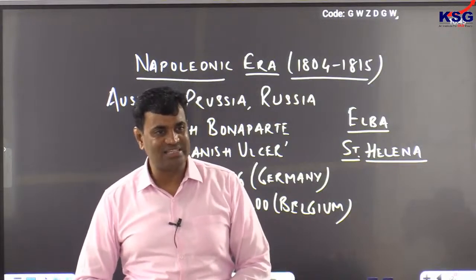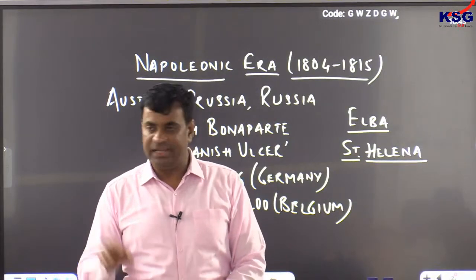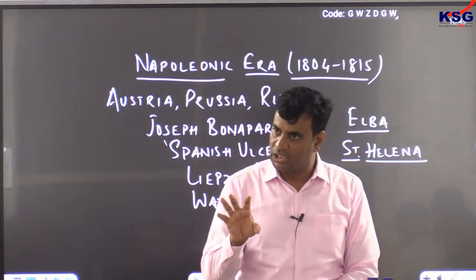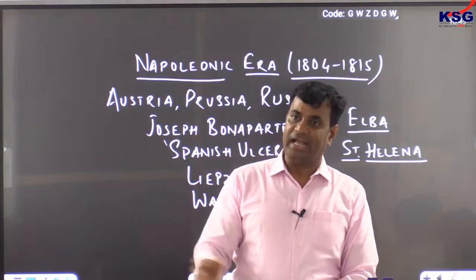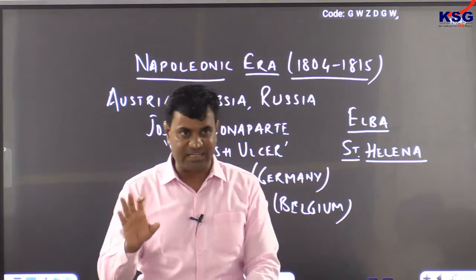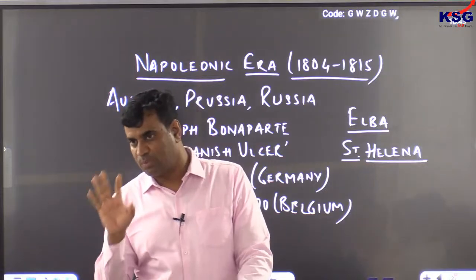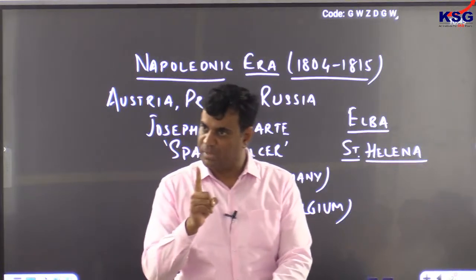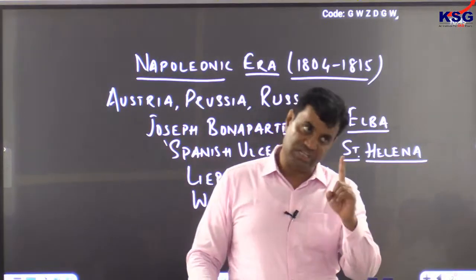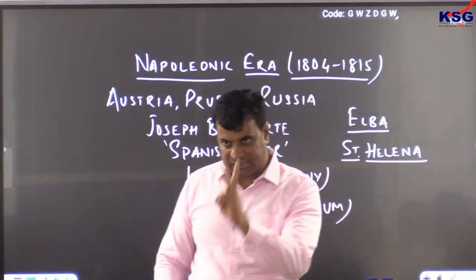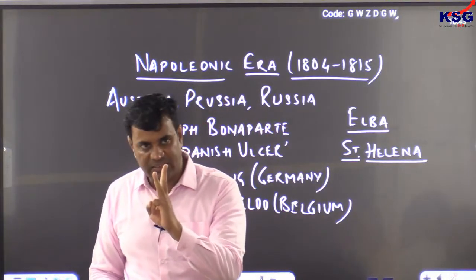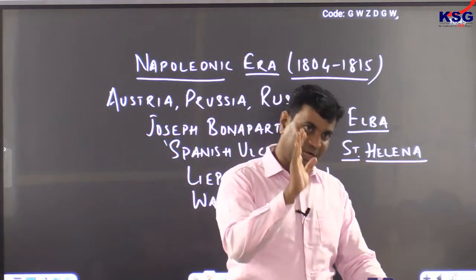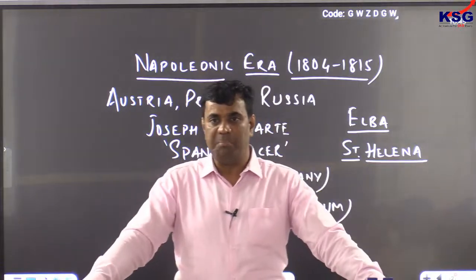And this Vienna Conference was largely dominated by a Vienna or Austrian minister. This minister was Metternich. He dominated European scene thereafter from 1815 till his death in the year 1848. And from 1848, Europe was dominated by third personality, and this personality was Otto von Bismarck. So 19th century Europe is marked by three great personalities. Initially it was Napoleon Bonaparte, then it was Metternich, and lastly it was Bismarck in Germany. And that too in succession. So Napoleon was followed by a great leader from Austria known as Metternich.